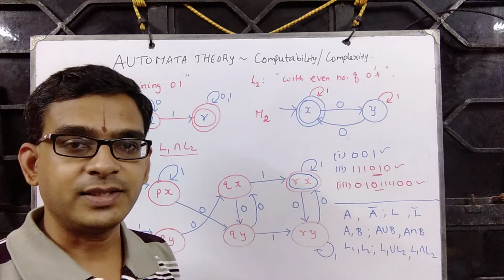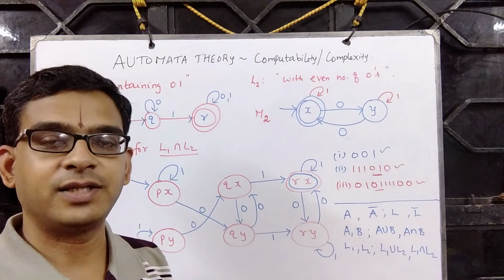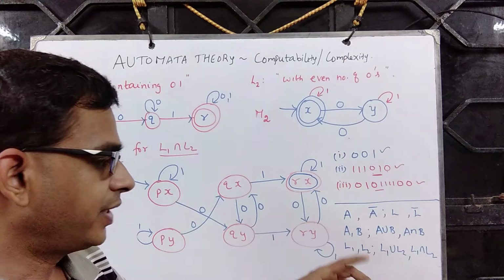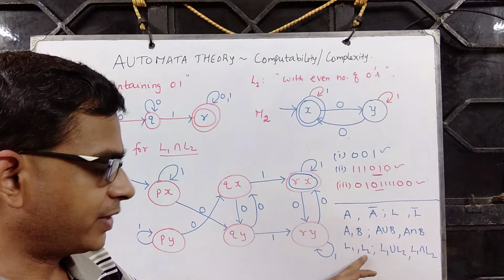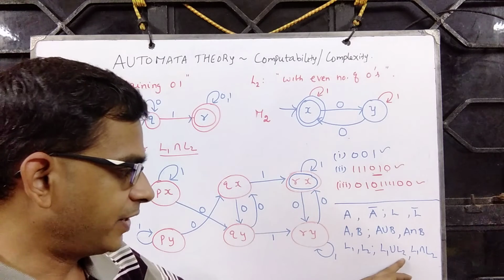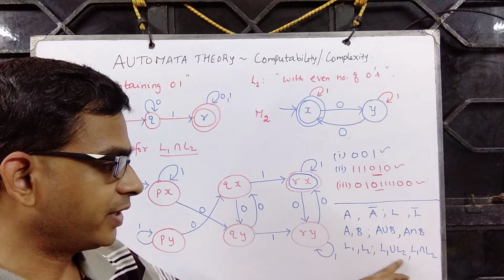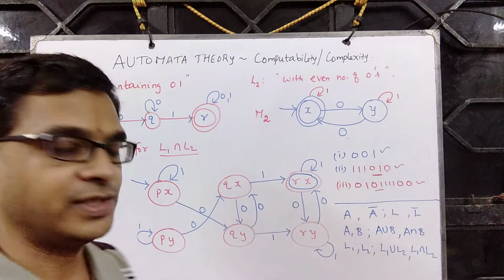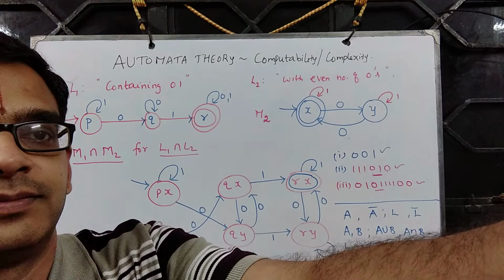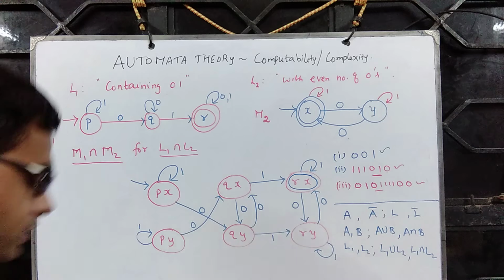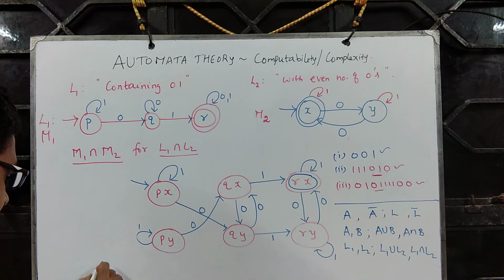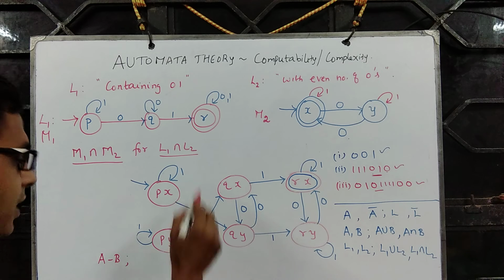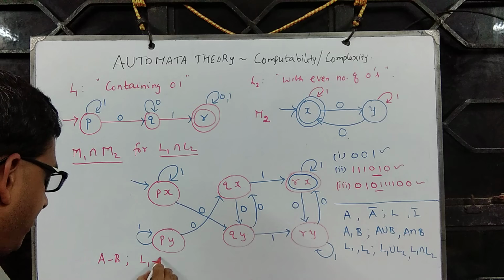So the interesting part is one can construct the automaton as well. Given two finite automata M1 and M2, accepting languages L1 and L2 respectively, there is a way to construct the automaton for L1 union L2 and L1 intersection L2, which is precisely what we have seen so far. So the other set theoretic operation which we come across is A minus B. So in our context, it is L1 minus L2.